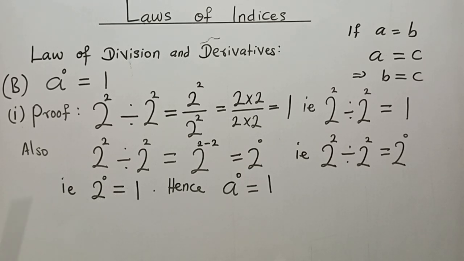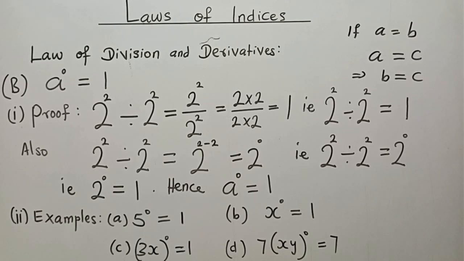2 to the power 0 is just a case in point. This is applicable to every other number raised to the power 0. After all, is it compulsory that in proving this, 2 must be used? It could have been 5 or something else that I used. So 2 is just a case in point. Because of that, any other number raised to the power 0 is equal to 1. That's why I said any other number, which is this A, raised to the power 0, is equal to 1. Let's see examples that confirm this law.